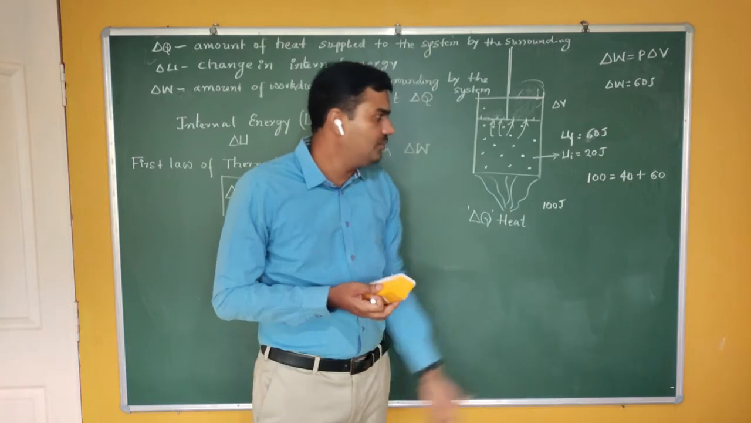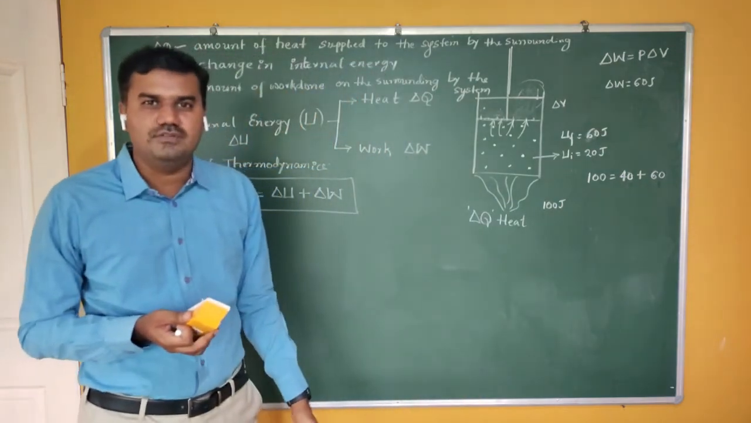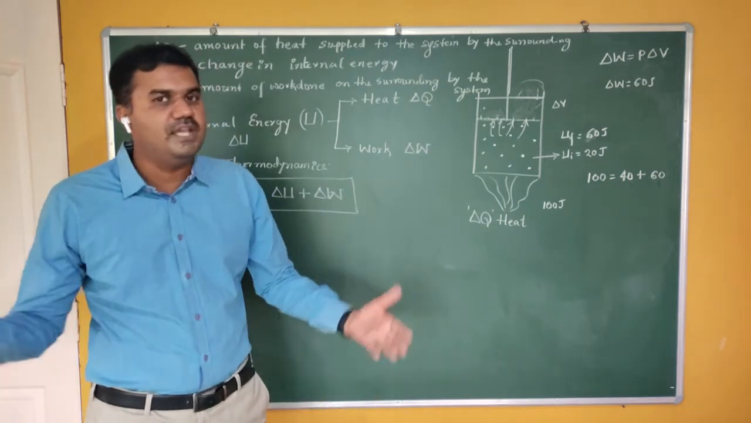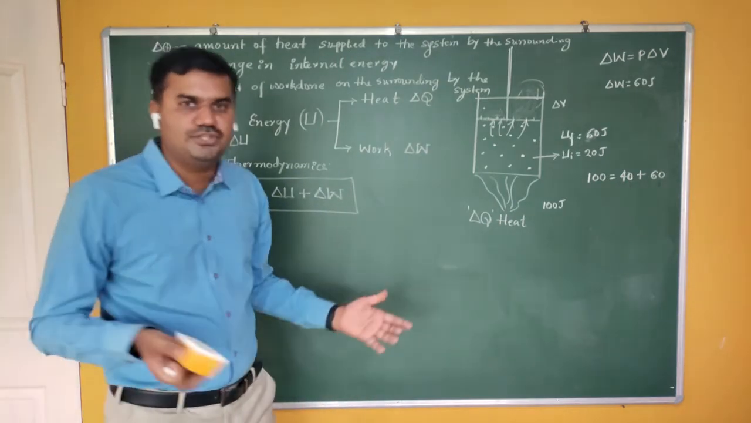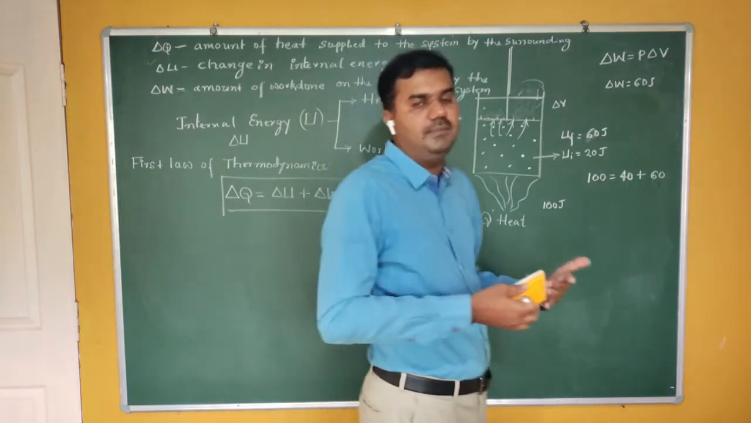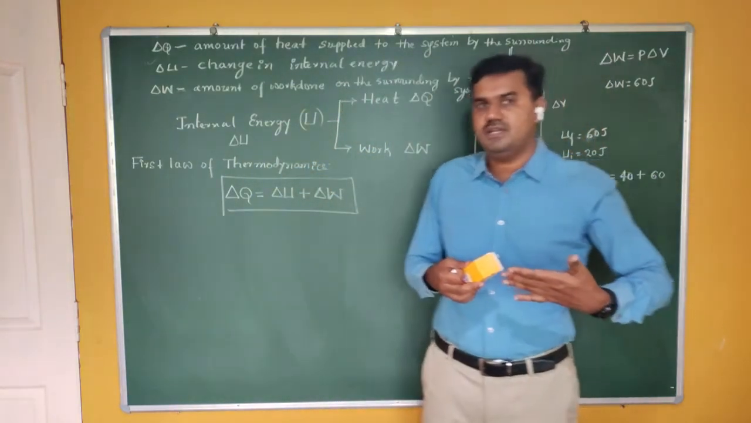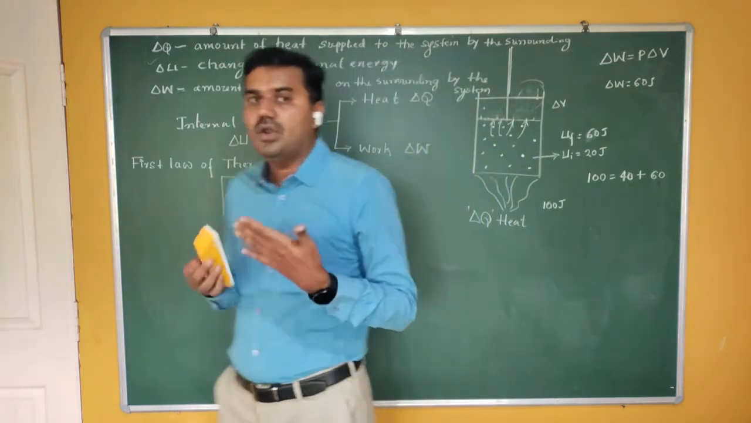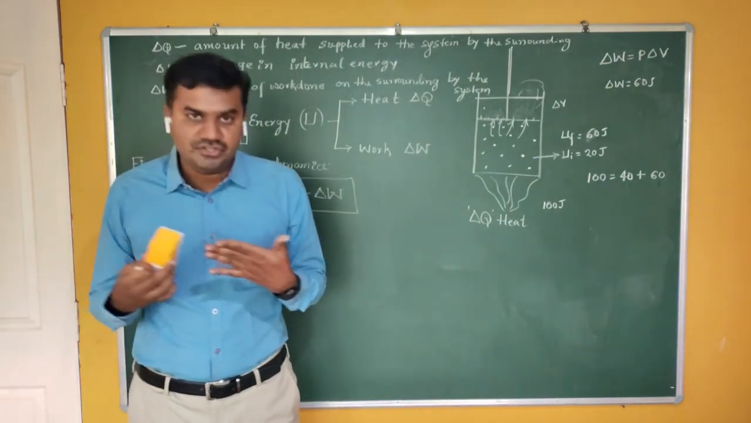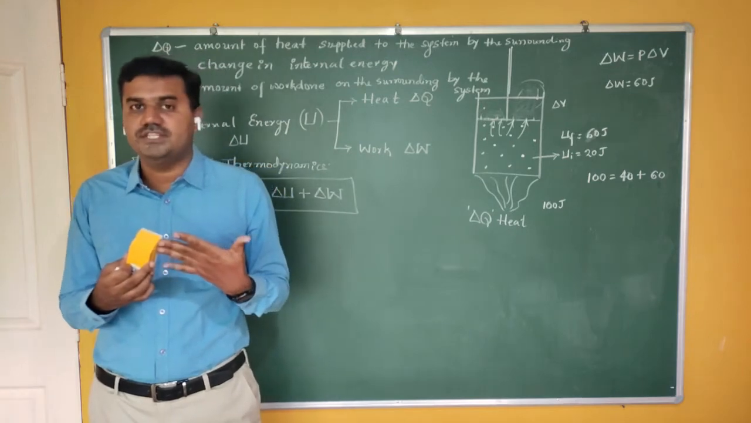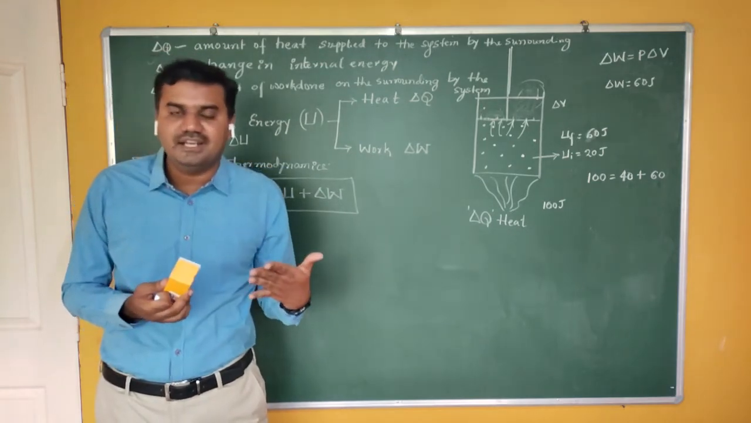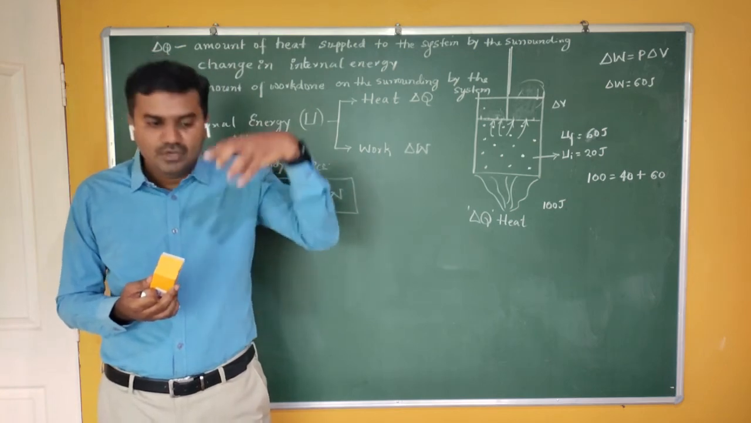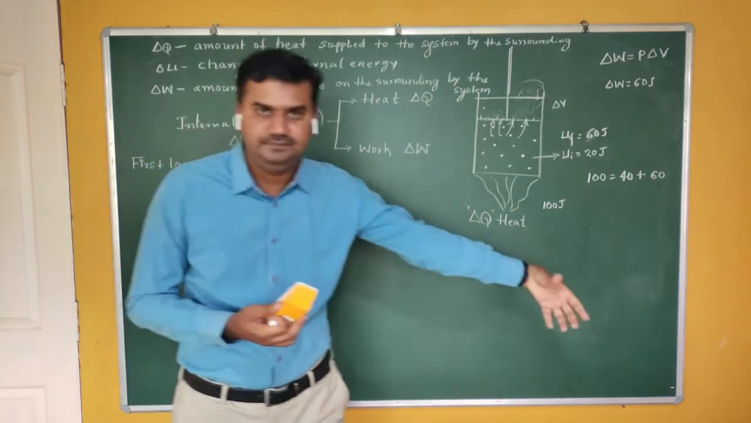Therefore 100 should be equal to 40 plus 60. How am I saying that 100 equals 40 plus 60? Because it is based on the conservation of energy. Therefore the principle of the first law of thermodynamics is nothing but the law of conservation of energy. What does the law of conservation of energy say? Energy can neither be created nor be destroyed. It can be transferred from one form to the other form.